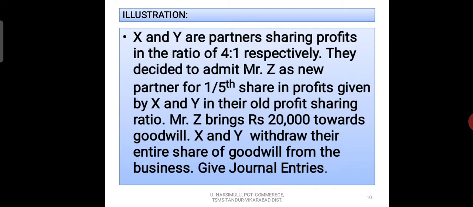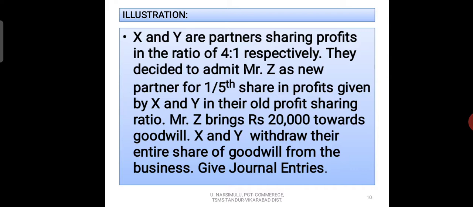Here one problem is there. I will read it. You pause the video and take down this problem and try to understand what points are given in this problem, and you must understand what we are asked to do in this problem. We are asked only to write the journal entries for the treatment of goodwill. Okay, see, I'm going to read it.